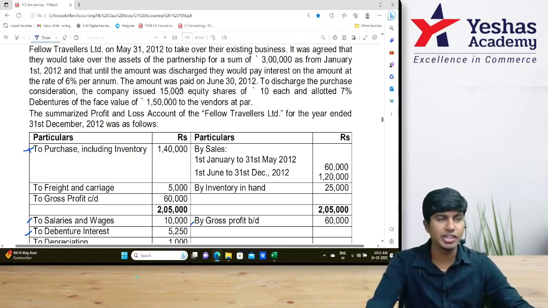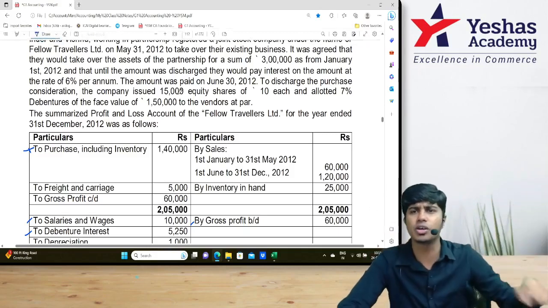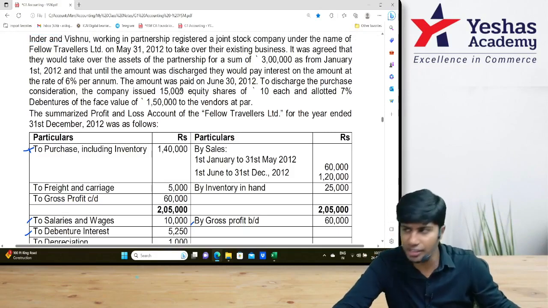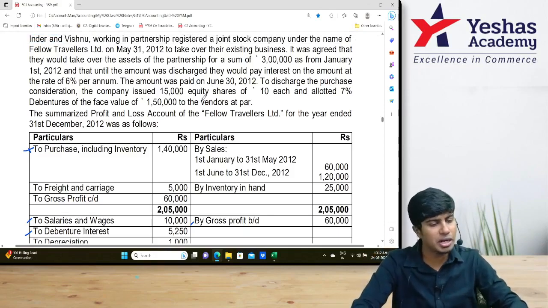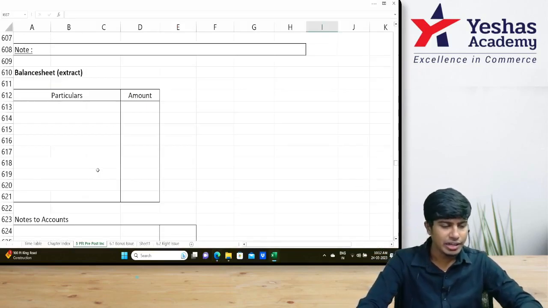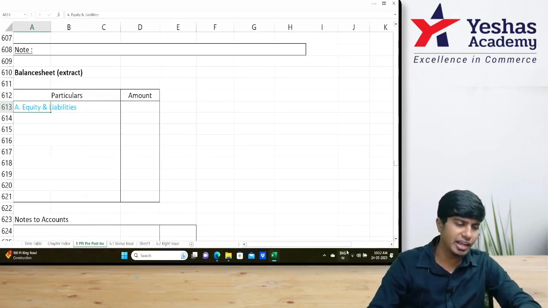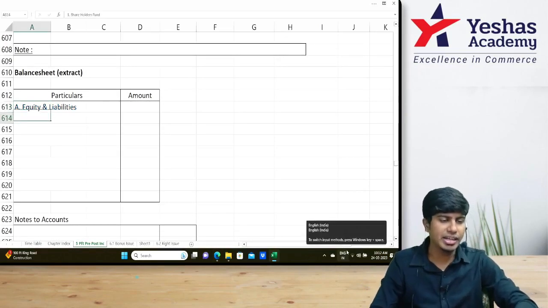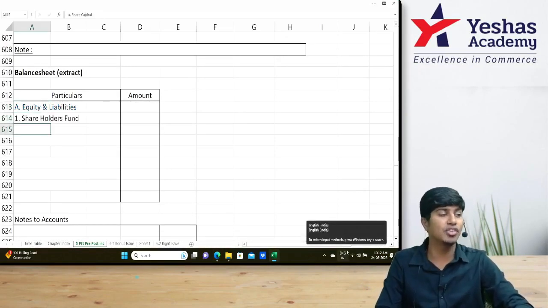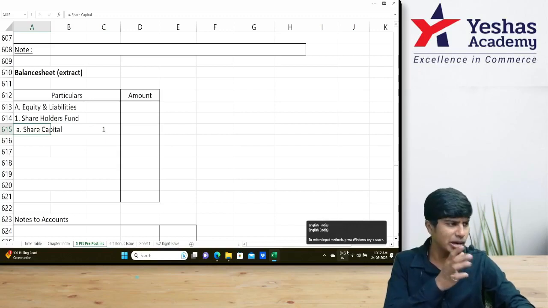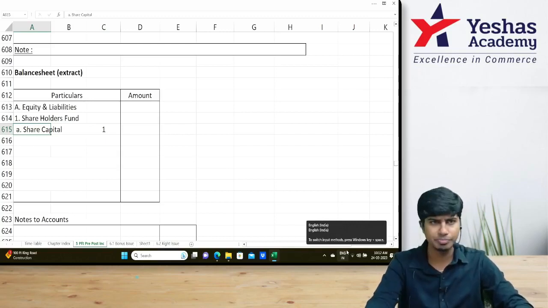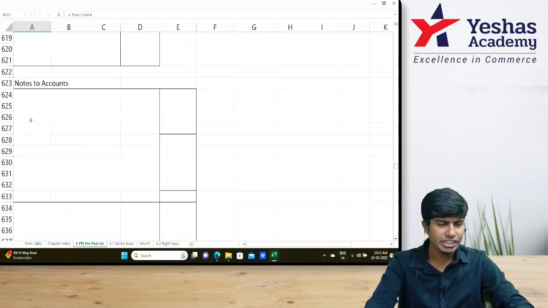So how many equity shares are issued? We've underlined it already in our question book. 15,000 equity shares of rupees 10 each at par, and then 7% debentures 1 lakh 50. Let me write here balance sheet, A, equity and liabilities. Under equity and liabilities, number one, shareholders fund. Under that, share capital. For share capital, shall we prepare note number one? You don't have to write the entire format. We'll write only those items which are required.